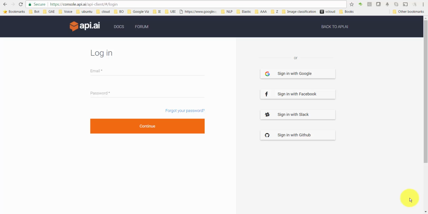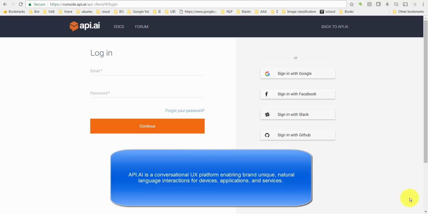Hello, folks. Let's go and take a look at API.ai. What is API.ai? API.ai is a cloud-based service provider which allows you to create a conversational user experience with your application.